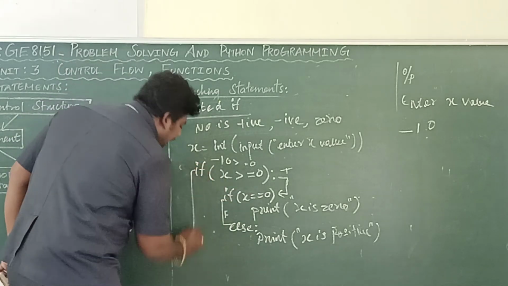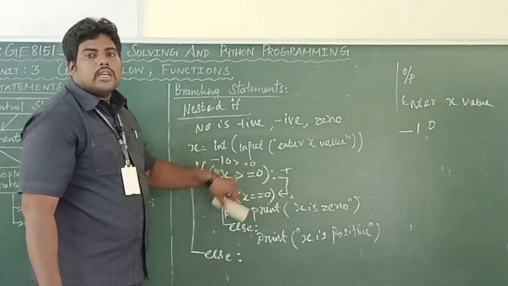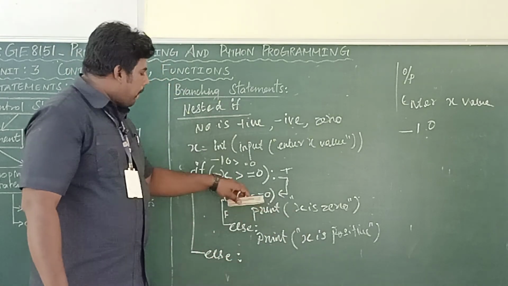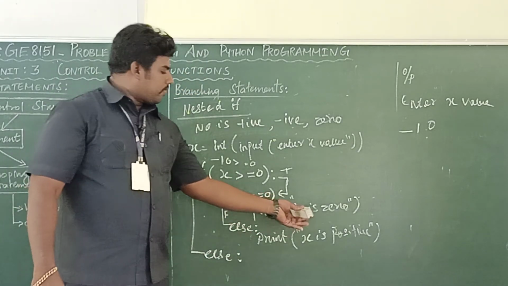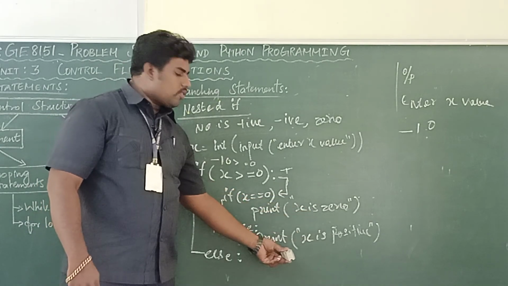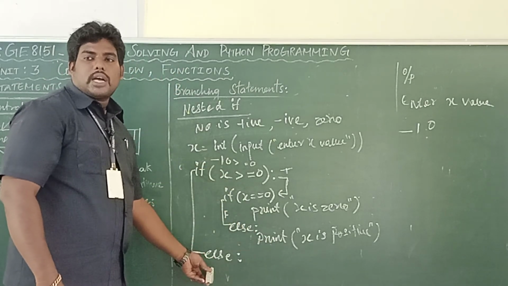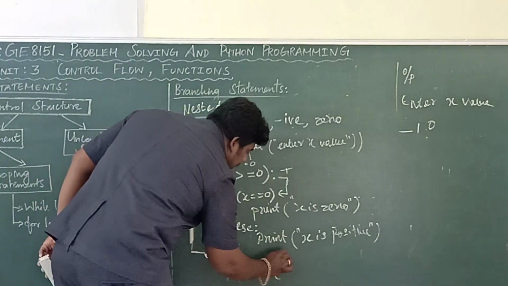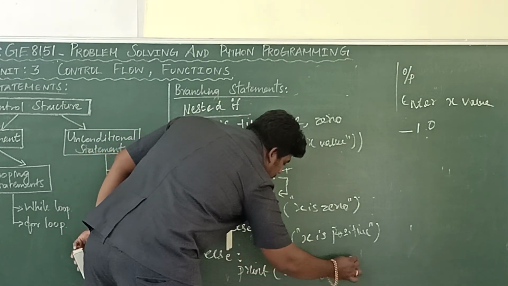For this if, another else is required. If the x value is 0, it will print 0. If the x value is greater than 0, it will print positive. Now the input is negative, so the condition is false and it will come to the else. Here I am printing "x is negative".